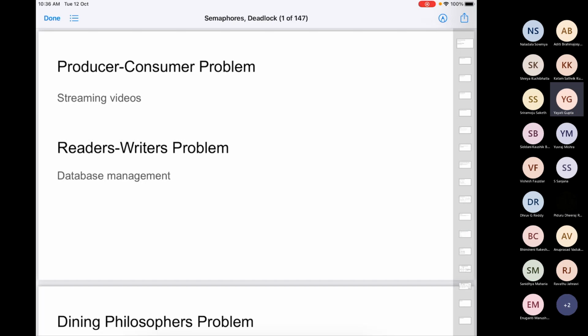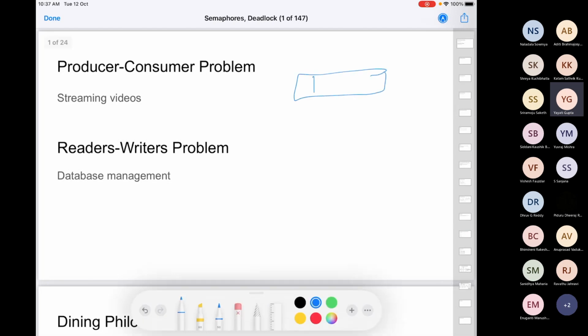implementation again and again. As an example, the producer-consumer problem, which we discussed, has a buffer of a fixed length, a producer trying to produce some items, and a consumer trying to take some items out from it. A real world application of this is streaming videos. Whenever you are watching a video and it is being buffered from the internet, there it happens. So there is this buffer. It will definitely be a fixed size buffer. You would see that for your videos, it displays buffering video.